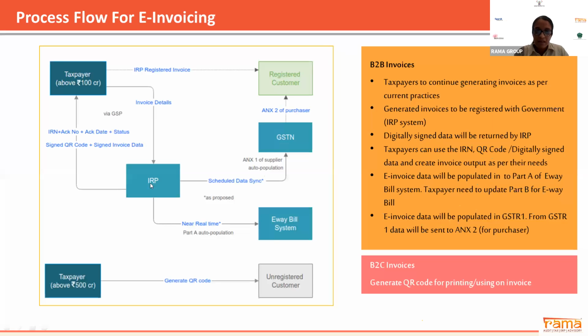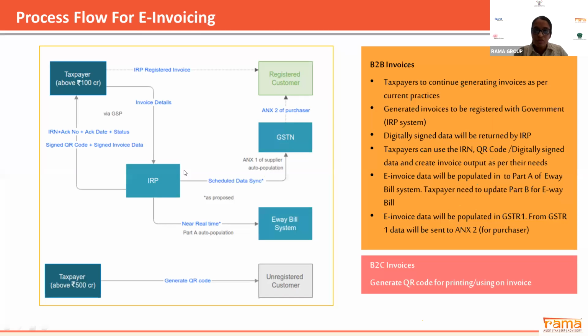Once the error comes to you, you are supposed to correct it and send fresh data to the IRP. Once your data is correct, the IRP will share your information to the GSTN, where your GSTR1 and your customer's GSTR2 will get auto updated.